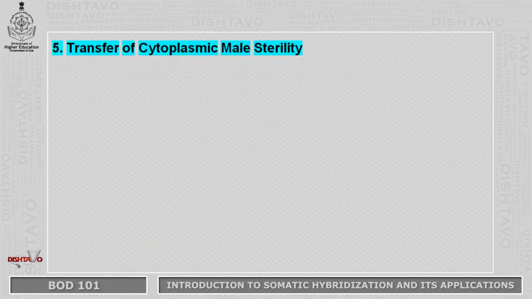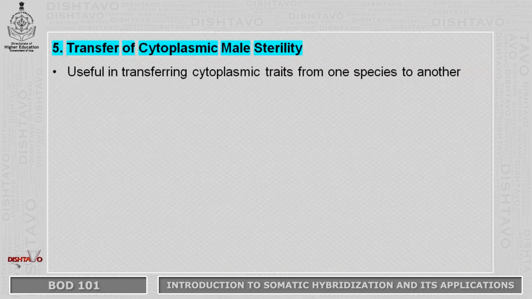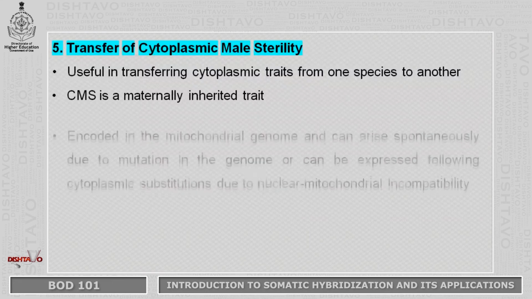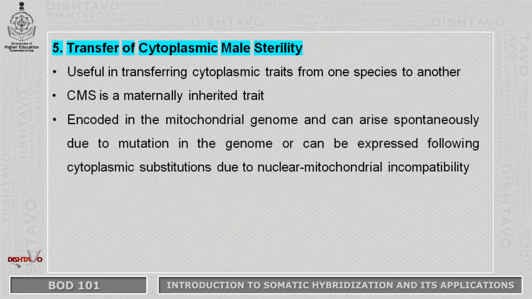Fifth application of somatic hybridization is transfer of cytoplasmic male sterility. It is useful in transferring cytoplasmic traits from one species to another. Cytoplasmic male sterility is a maternally inherited trait which is encoded in the mitochondrial genome and can arise spontaneously due to mutation in the genome or can be expressed following cytoplasmic substitutions due to nuclear mitochondrial incompatibility.